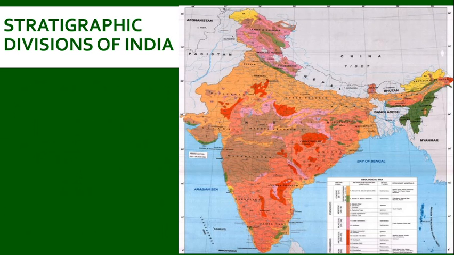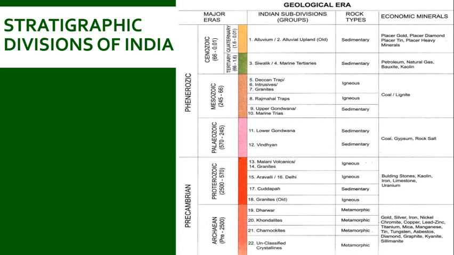Next, the stratigraphic divisions in a map. This is the actual classification: Precambrian and Phanerozoic. Precambrian has Archean and Proterozoic, and Phanerozoic has Paleozoic, Mesozoic, and Cenozoic.